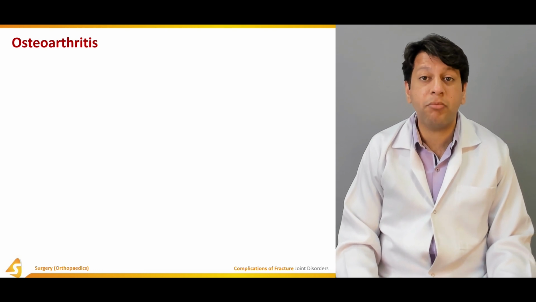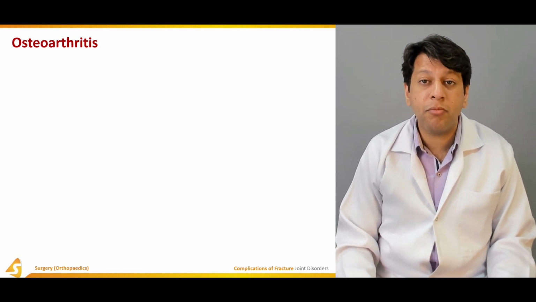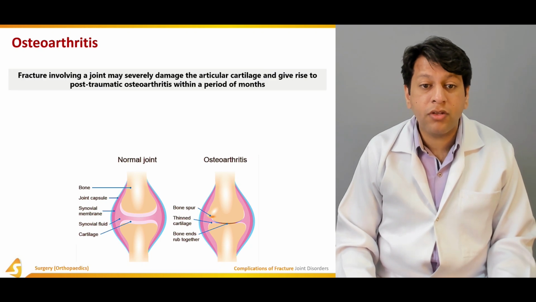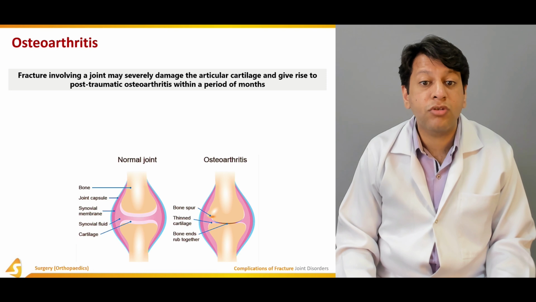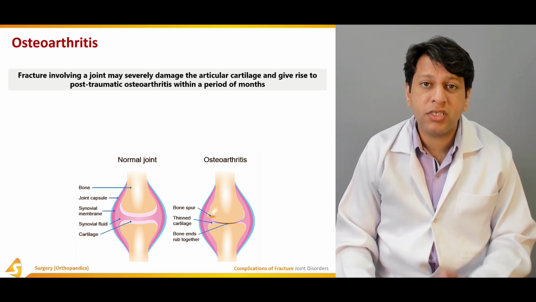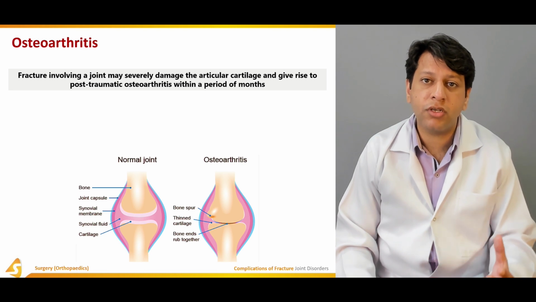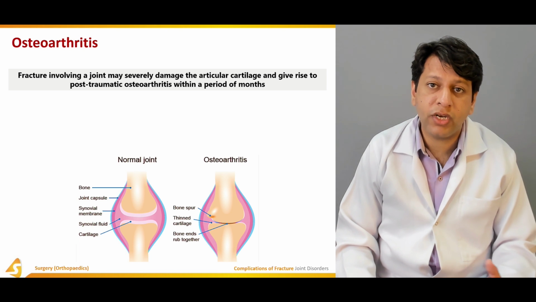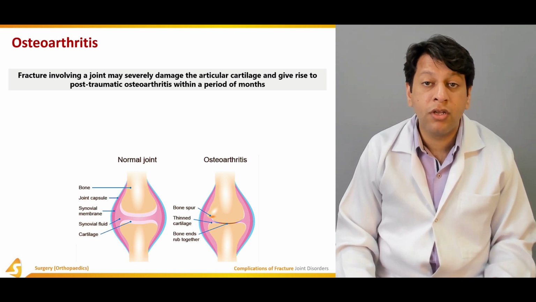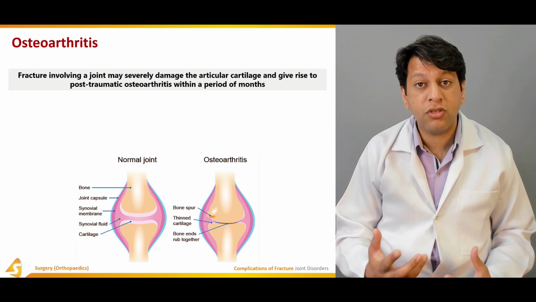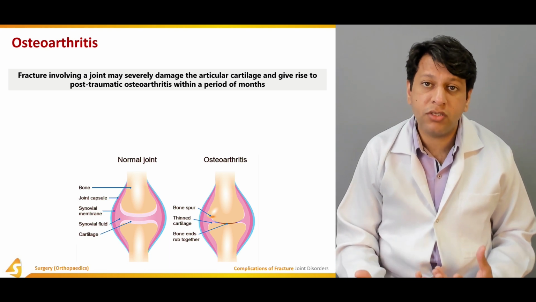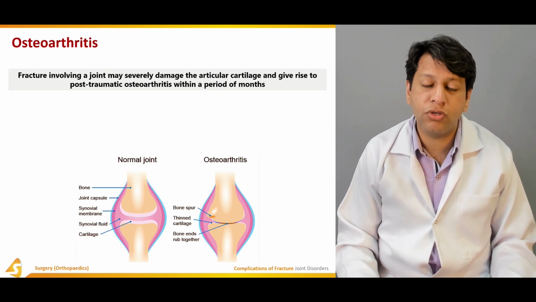This is also rare but can occur, especially in periarticular trauma. Fractures involving a joint may severely damage the cartilage and give rise to post-traumatic osteoarthritis within a period of months, which may not be present initially, but over 6 months to 1 year you usually see arthritic or degenerative changes in the joint, which was previously normal. For example, it's commonly seen in the knee, where one knee is severely affected and the other knee is absolutely normal.